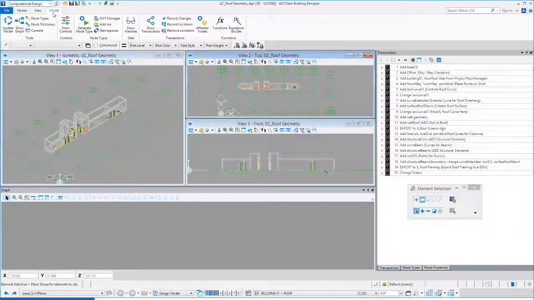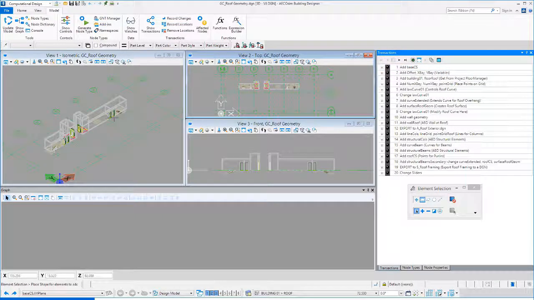So I've opened the GC Roof Geometry DGN in Generative Components, and on the Model tab, I've selected Show Transactions so that I see the transactions. The transactions are the steps that were used to create the model, and those are recorded, and you can play and unplay those transactions. Currently they're all unplayed, and I'm going to step through those to demonstrate how this model is created.